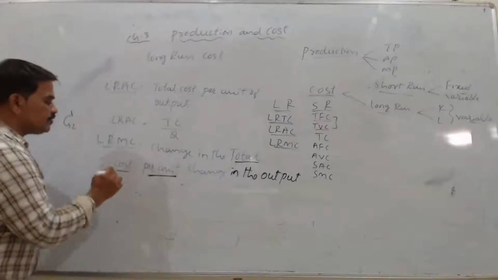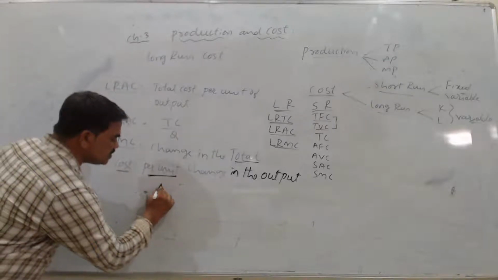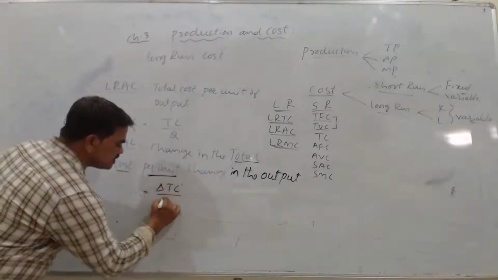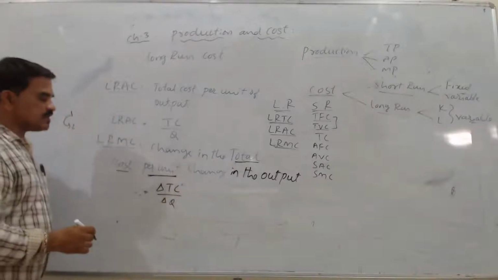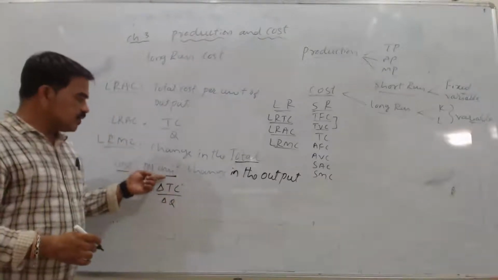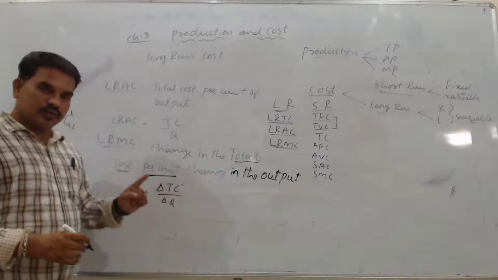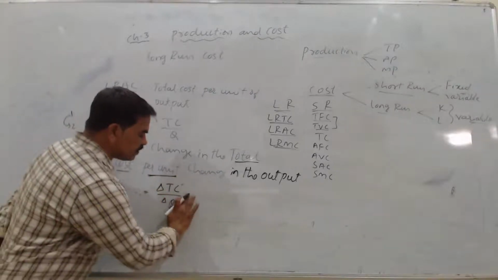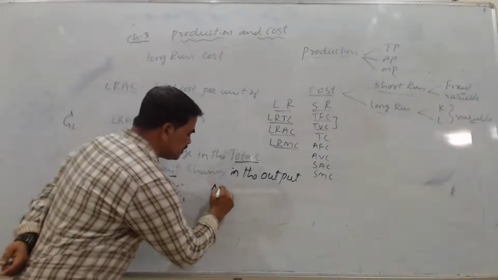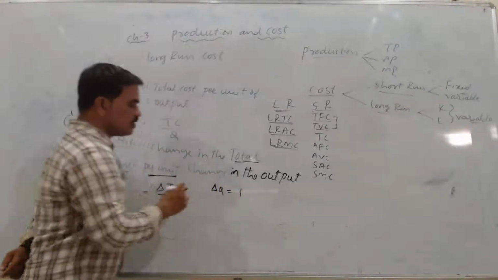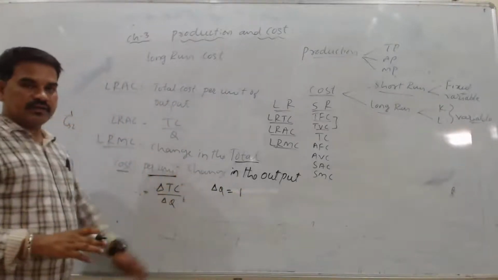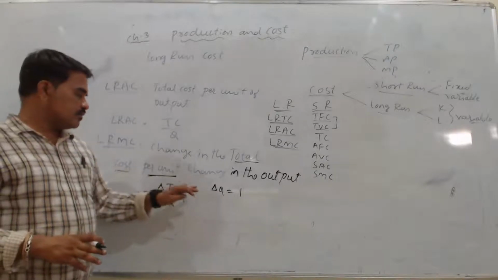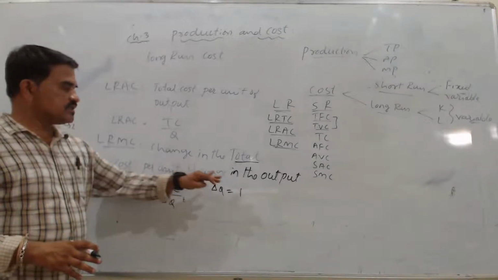So the formula here is change in the total cost divided by change in the quantity. As I said, this is per unit change, so change in the quantity will always give us 1. So this you need to remember, change in the output is 1, because we need the per unit change in the output.